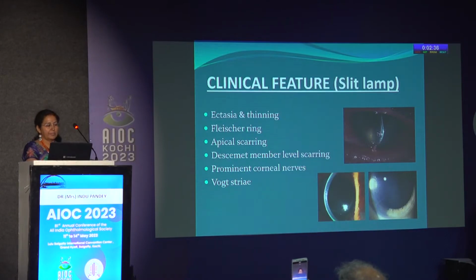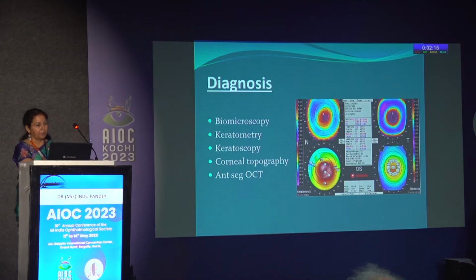Apical scarring, if present, suggests that the patient has had breaks in the Bowman's membrane. Descemet membrane level scarring suggests a previous history of hydrops. Prominent corneal nerves, especially in the periphery, are seen, and we see Vogt's striae, which are parallel lines seen in the posterior stroma, and they typically disappear once you apply pressure on the globe.